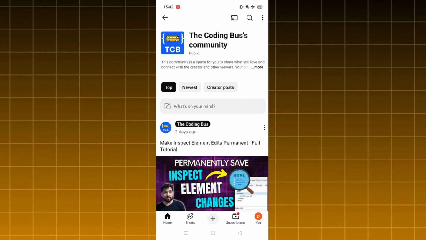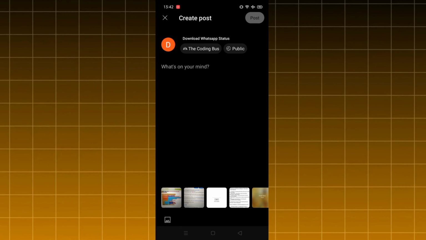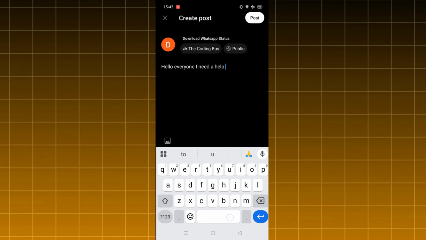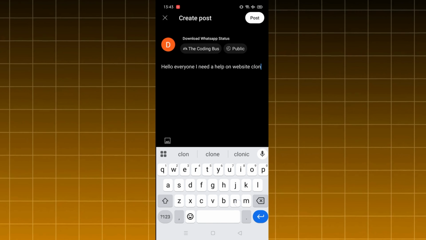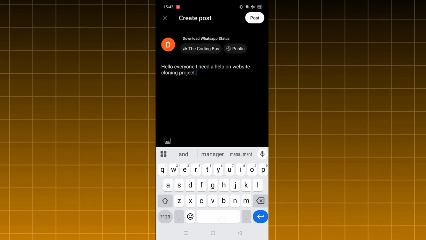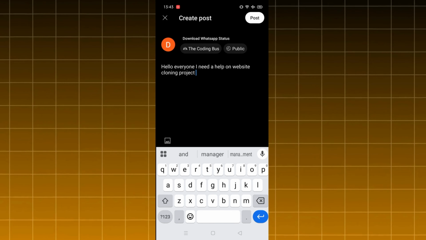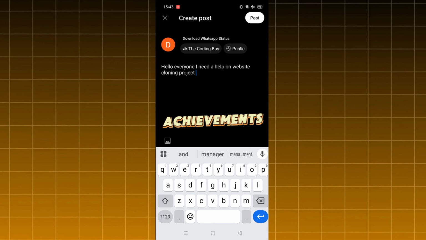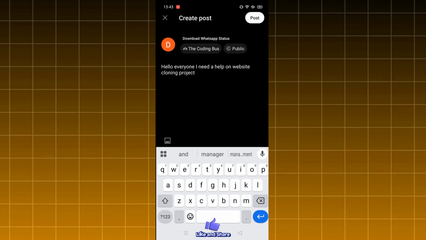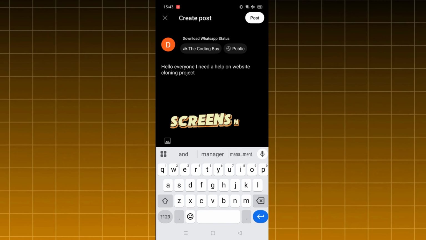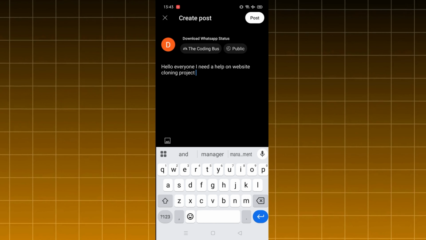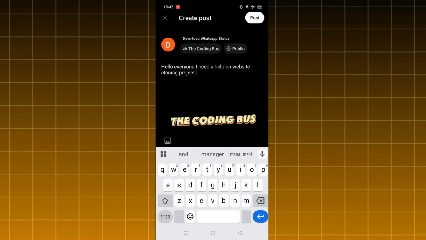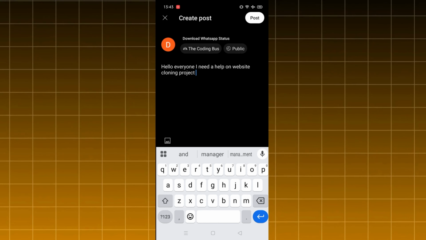So we can see "What's on your mind." So you can just type anything here, like suppose, "Hello everyone, I need help on a website cloning project." So you just ask that, and anyone can reply to your question, or you can share your achievements also. Like suppose you have created some amazing apps, so you can share their screenshots, achievements and anything in the TCB community. But make sure all the content is related to The Coding Bus or App Inventor or coding.